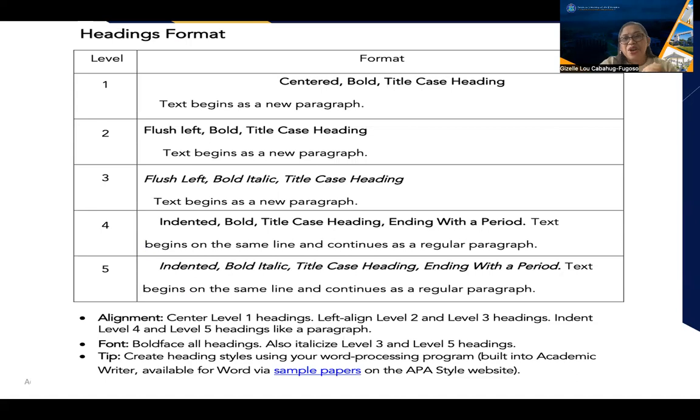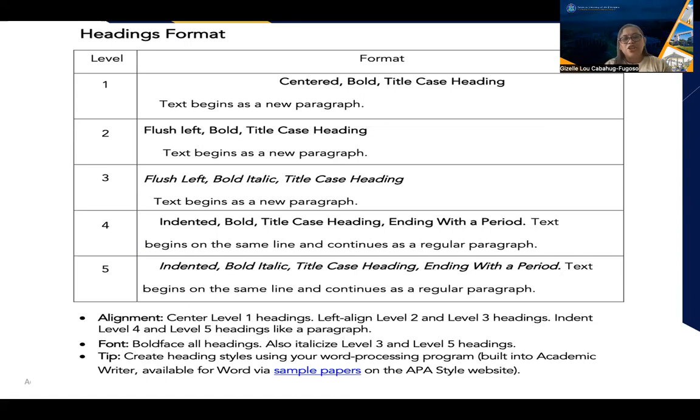We have level 3 on your screen. Flush left bold italic title case heading. Level 4, indent bold title case heading ending with a period. Then text begins on the same line and continues as a regular paragraph. And then the level 5, indent bold italicized title case heading ending with a period.